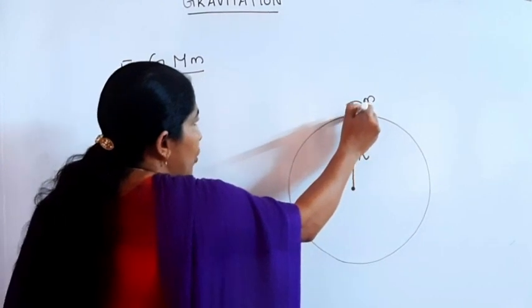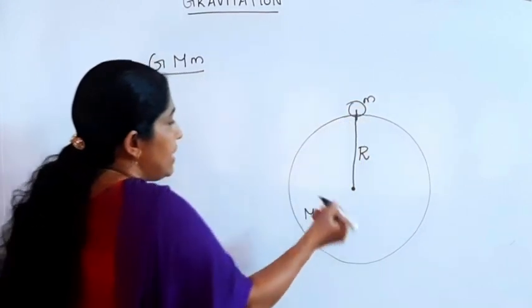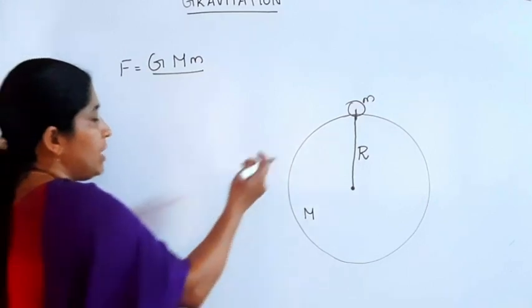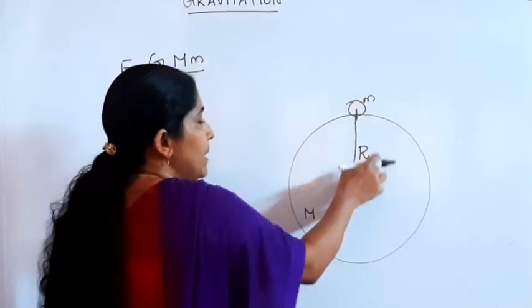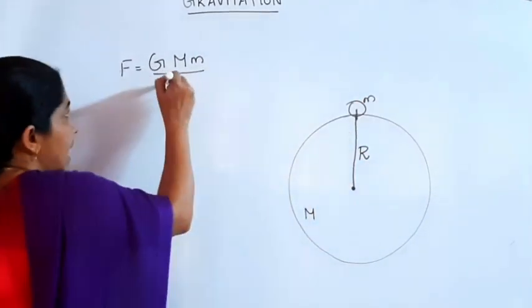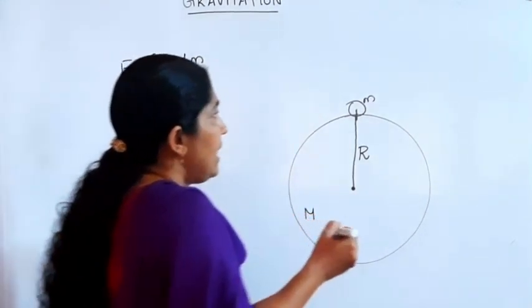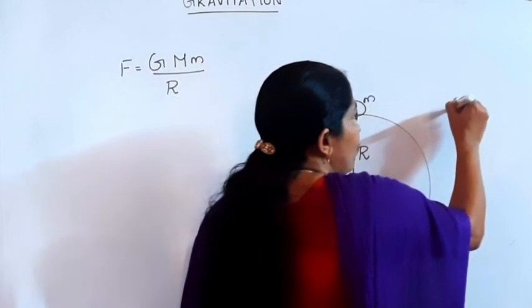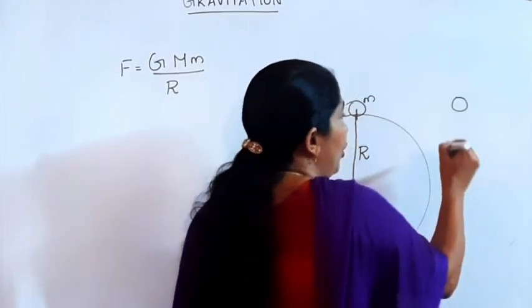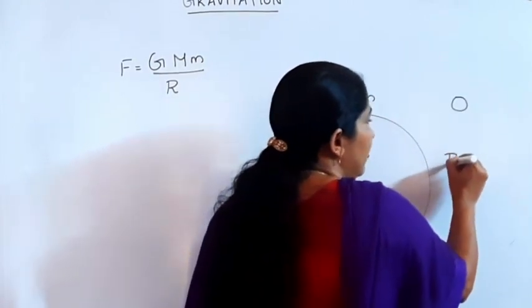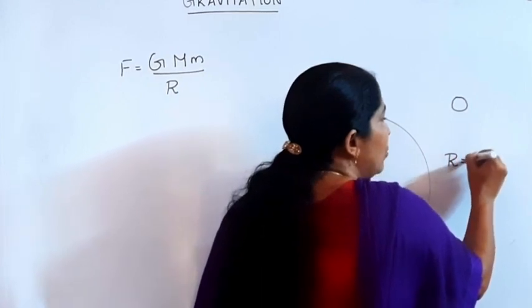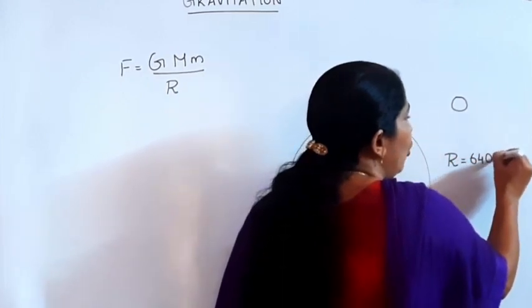From the center of the first body to the center of the second body, the distance is taken as capital R, because the size of the point object is very small compared to the radius of the earth. The radius of the earth is equal to 6,400 kilometer.